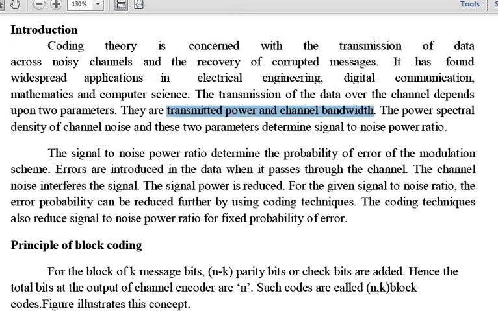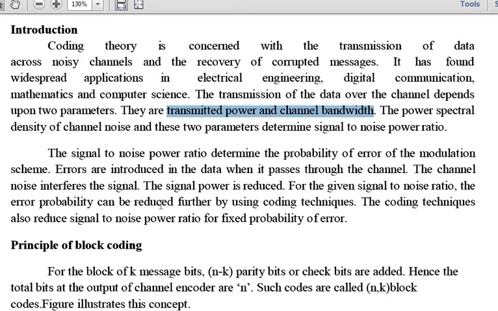Some coding has to be used to improve the quality of your transmitted signal. If the signal energy is increased, you improve the reliability, so the errors can also be reduced.